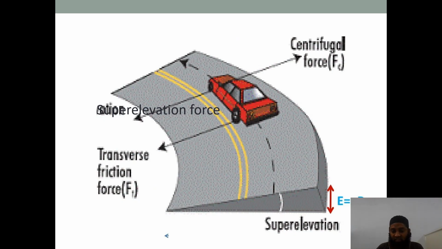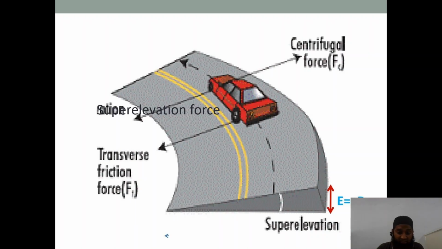Let us just see here. You can see this figure of super elevation. You can see the outer edge of the pavement being raised and the inner edge is the same. A triangle has been formed here. At the bottom of the figure, super elevation has been written and an arrow has been marked there. E is equal to e V, centrifugal force is being generated, super elevation force is there, transverse friction is also there. So to counteract this centrifugal force, this path is raised.